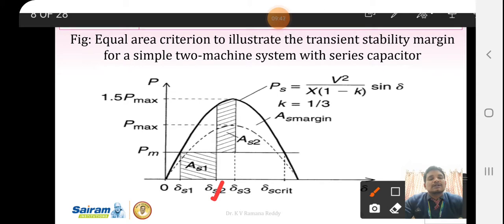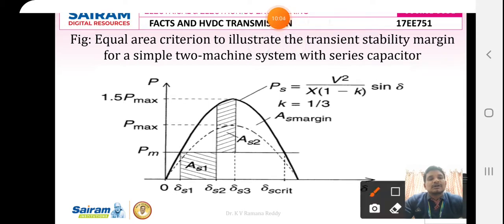During this interval, there is kinetic energy in the wheel of the generator. Therefore the power still increases under the decelerating region, which is shown as AS2 for an angle delta S2 to delta S3. Therefore, from angle delta S3 onwards up to delta critical, the power in the transmission line decreases. It shows a region called transient stability margin.